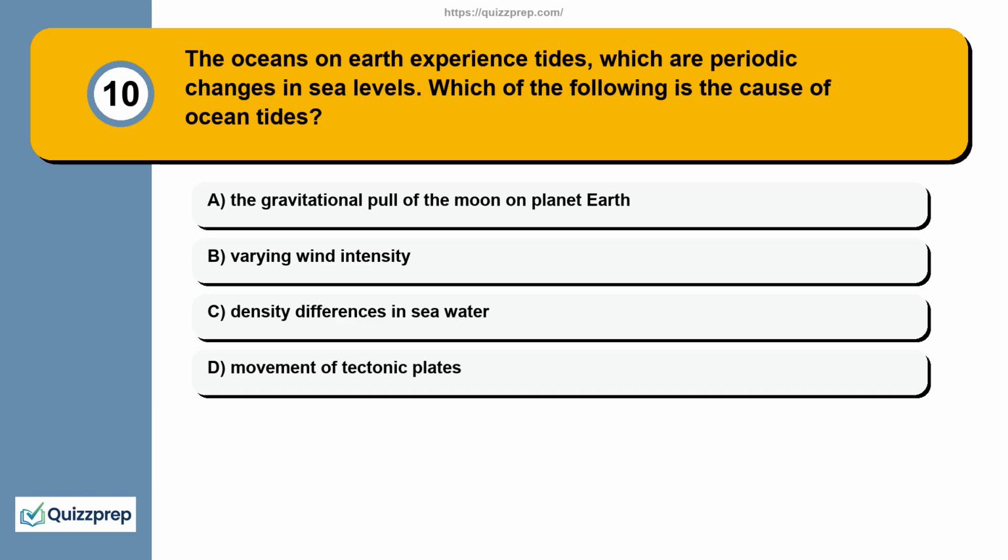Question 10. The oceans on Earth experience tides, which are periodic changes in sea levels. Which of the following is the cause of ocean tides? The gravitational pull of the Moon on planet Earth, varying wind intensity, density differences in sea water, movement of tectonic plates.